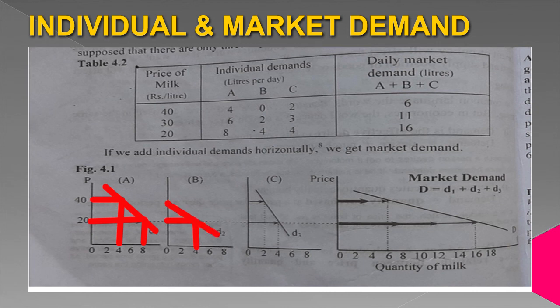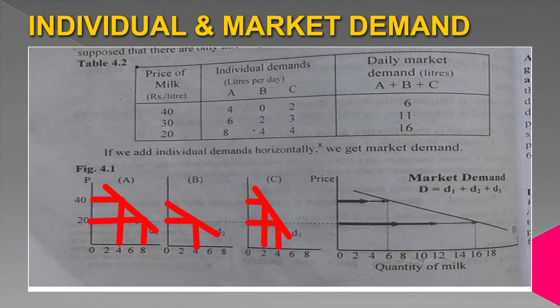By joining it, we get the demand curve of person B. Now, in graph C, you can see at 40, person C is demanding 2 liters of milk, and 4 liters of milk at price 20. Now by joining these points, you will get a curve. That curve will be known as a demand curve of person C.